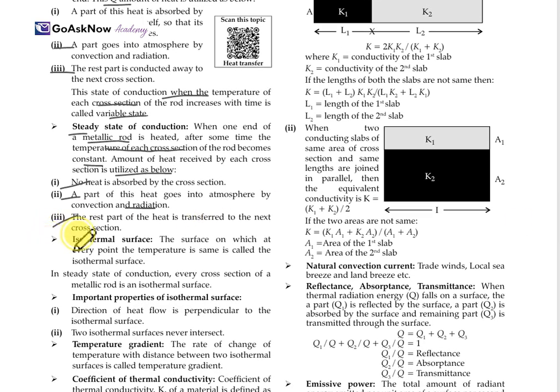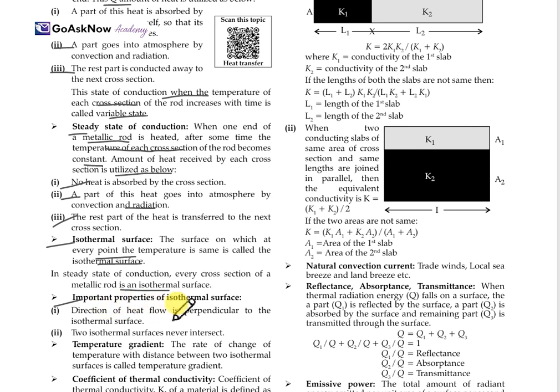Now the isothermal surface. The surface on which at every point the temperature is the same is called an isothermal surface. Wherever or on any surface where the temperature is the same is called an isothermal surface. In the steady state of conduction, every cross section of a metallic rod is an isothermal surface.